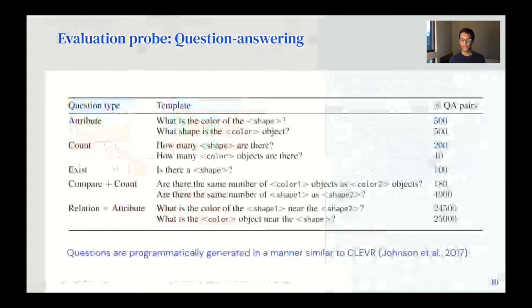These vary in levels of complexity, and all of these questions are programmatically generated in a manner similar to CLEVR. So we have a few attribute questions that ask about shapes and colors. We have counting questions. We have existence questions that ask whether a certain shape exists in the environment or not. And then we have a few question types that require reasoning about multiple objects and their spatial relations.